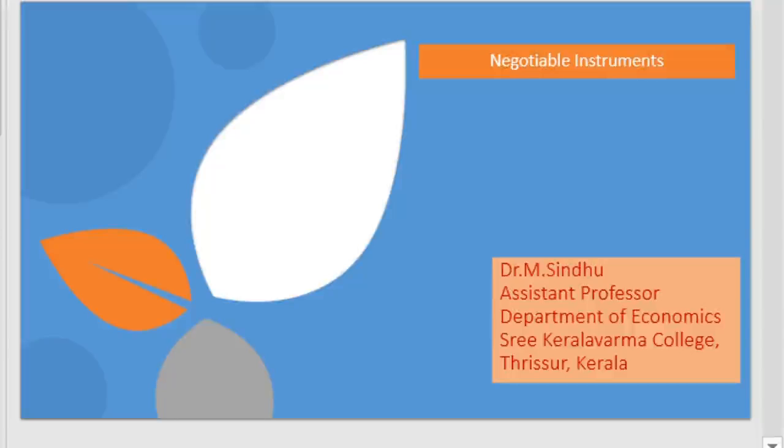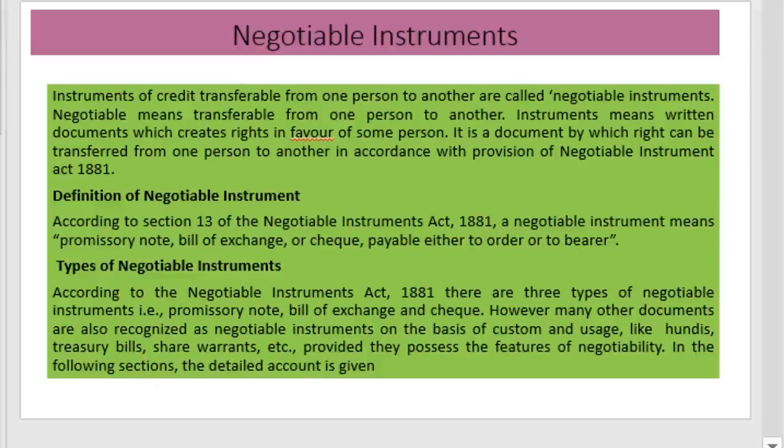In this class, we are going to discuss the features and various types of negotiable instruments. What is a negotiable instrument? Instruments of credit transferable from one person to another are called negotiable instruments. And in that, negotiable means transferable from one person to another.